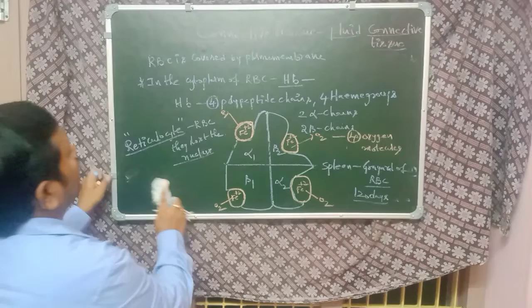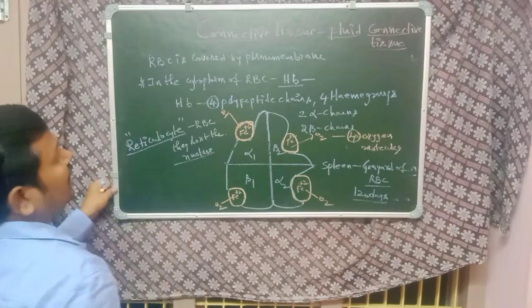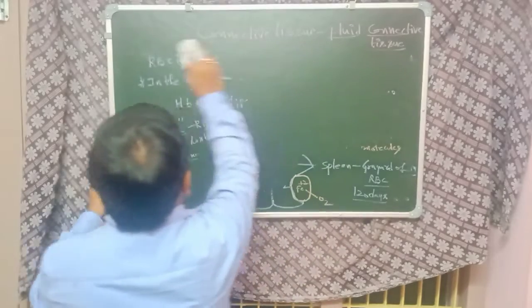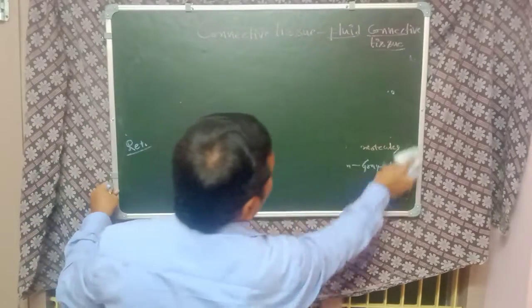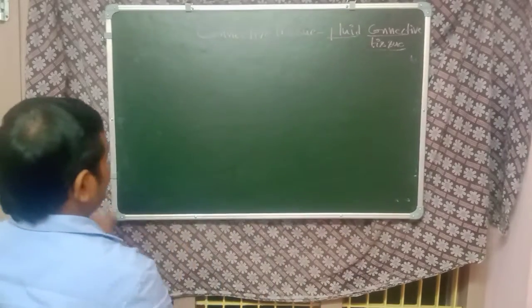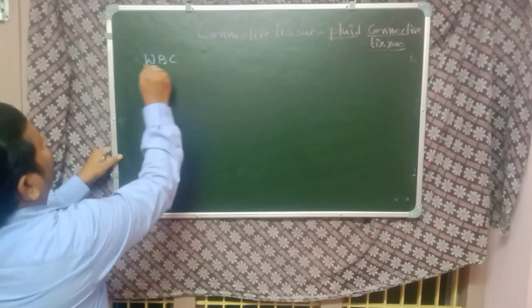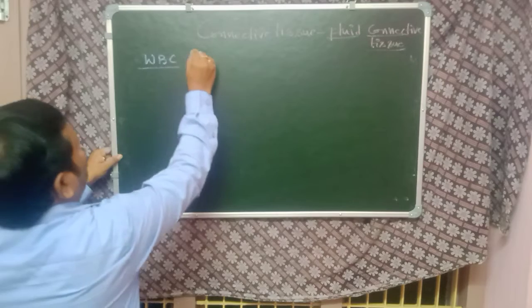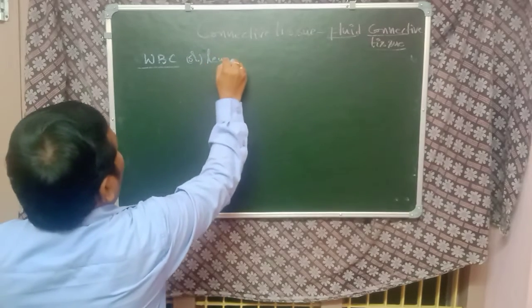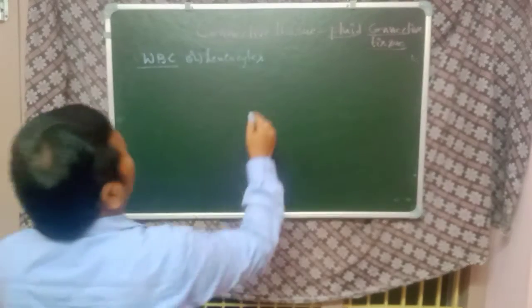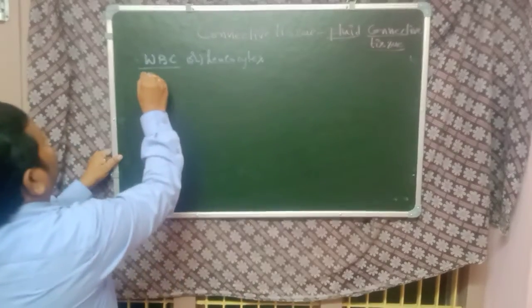Next, coming to the WBC. WBC, white blood corpuscles, are also called leukocytes.